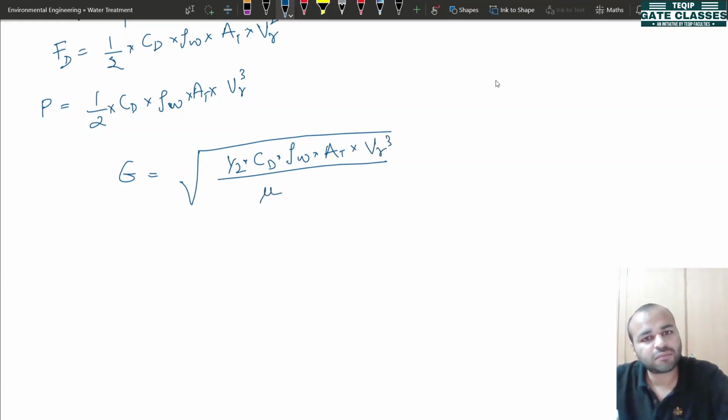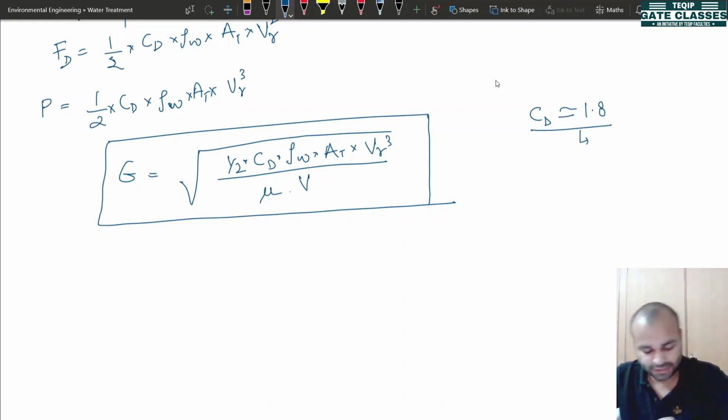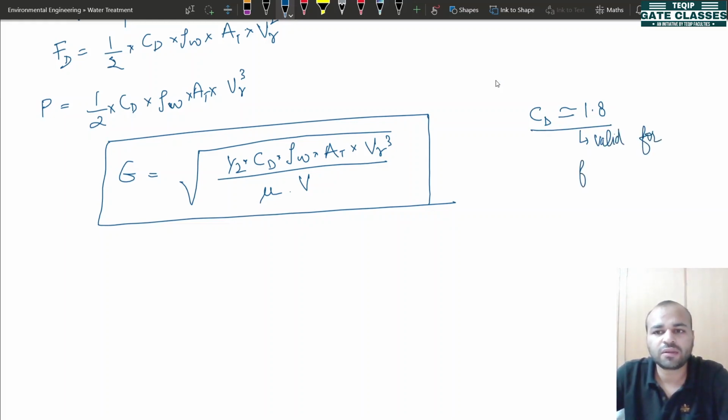VR cube by mu times V. Now for this case, if the value of CD is not given, generally it is given, but there might be chances that in objective type questions the value of CD is not given and still you are asked the value of G. So you can assume the value of CD or drag coefficient as 1.8. This value is, although it is approximate, but it is valid for flocculation.